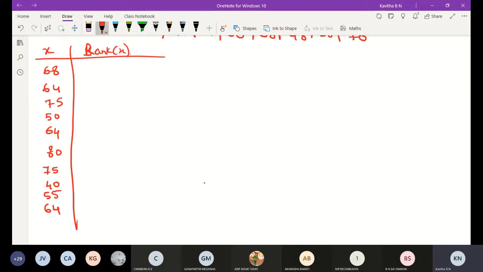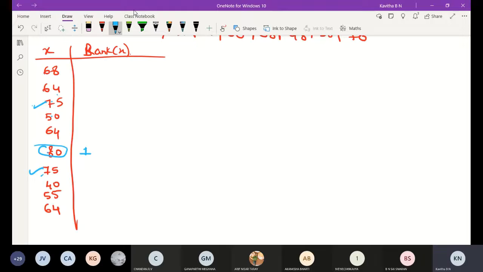Observe here, the largest number is 80. We have to assign the first rank, then the second rank after 80. After 80, observe here, 75 and 75. 75 is the next larger. Okay, here 75 is repeated 2 times, meaning ranks 2 and 3.